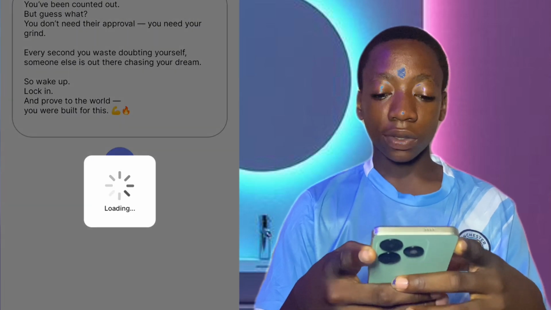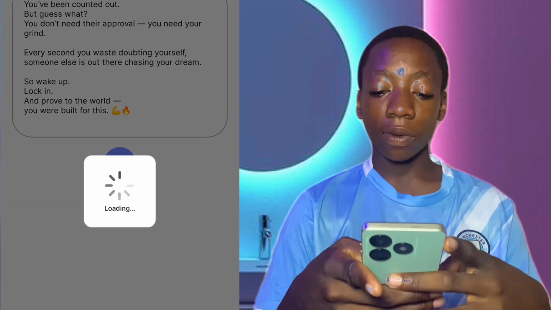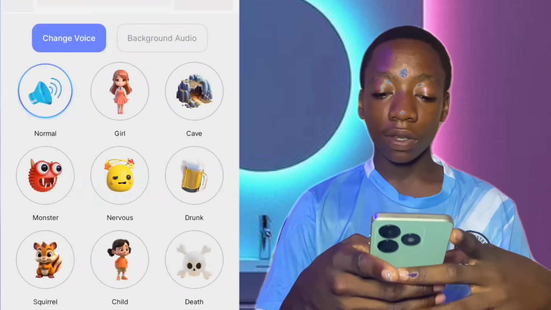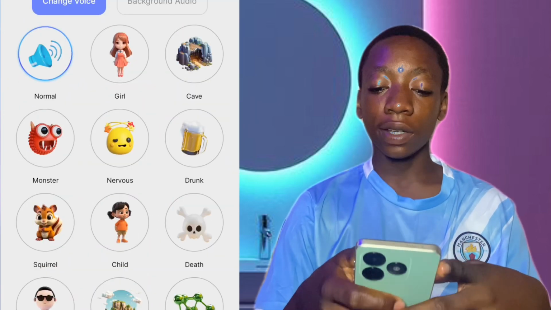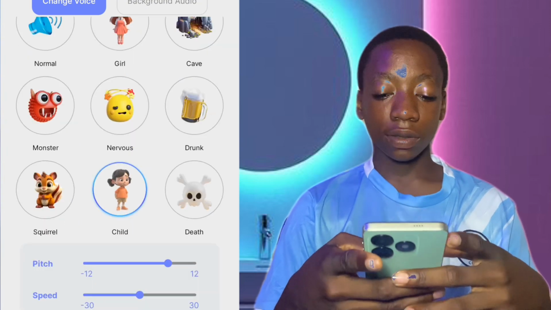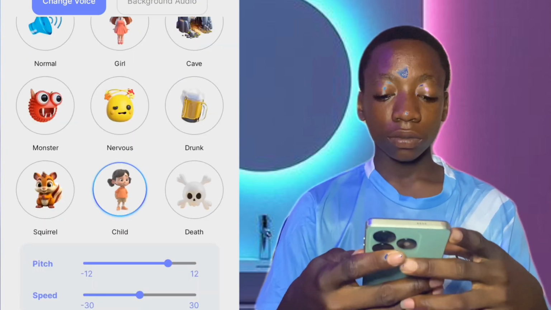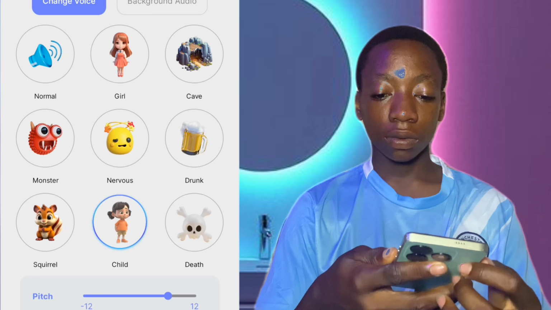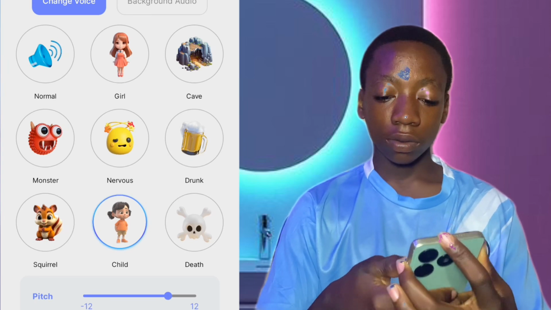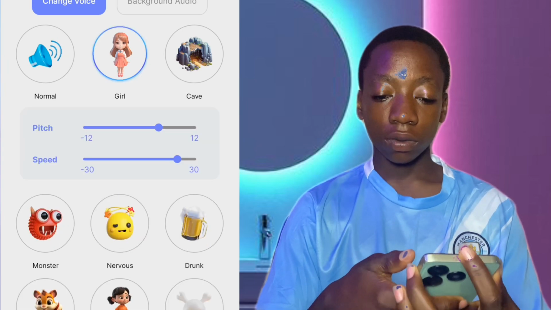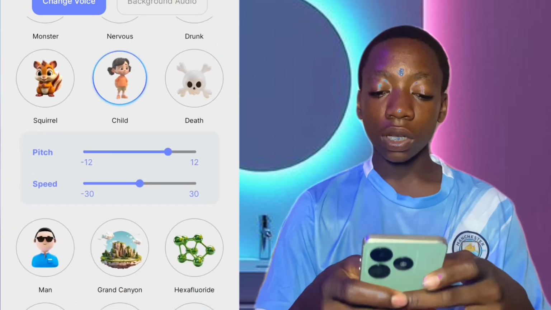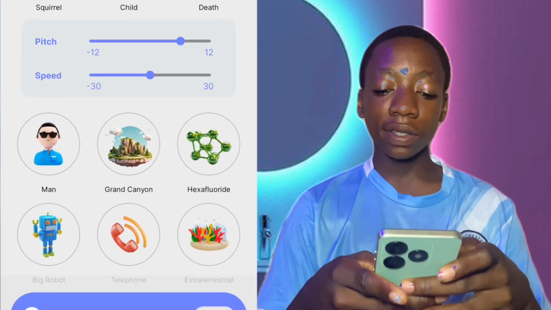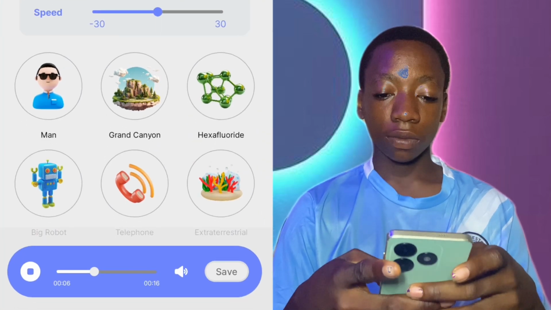As you can see, you can select Child. The one that I love mostly is this child. You click on Child. If the one you want to use is a gear, you can click on this gear here, so you can add it. Let me show you the voice. You've been doubted. You've been counted out. But guess what? You don't need their approval. So you click on anyone you want to use. You select the pitch.